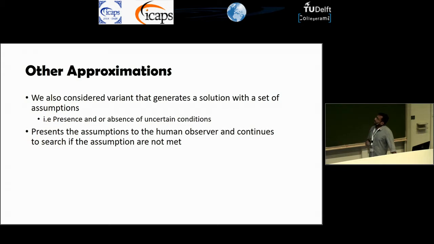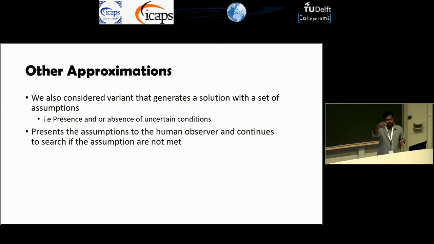We also looked at other approximations that were basically in regards to the speed up of the search. So one thing we looked at was what if we did a search under the assumption that we knew the model. And once we find a solution, we can look at the kind of assumptions we made and then use that as a test.